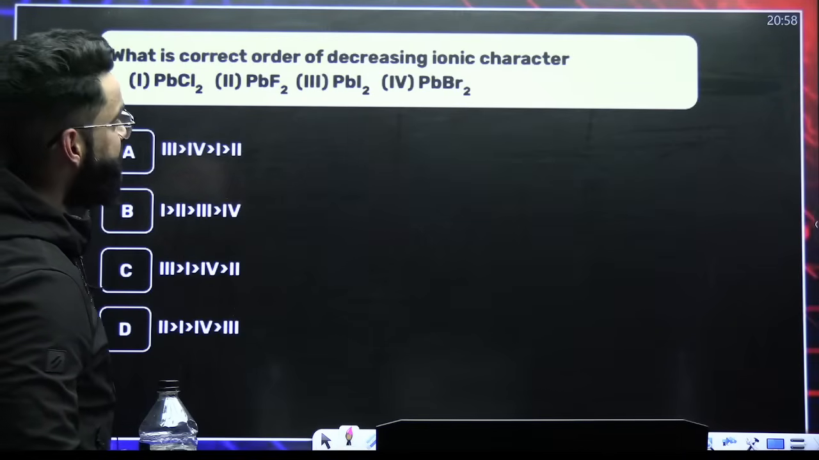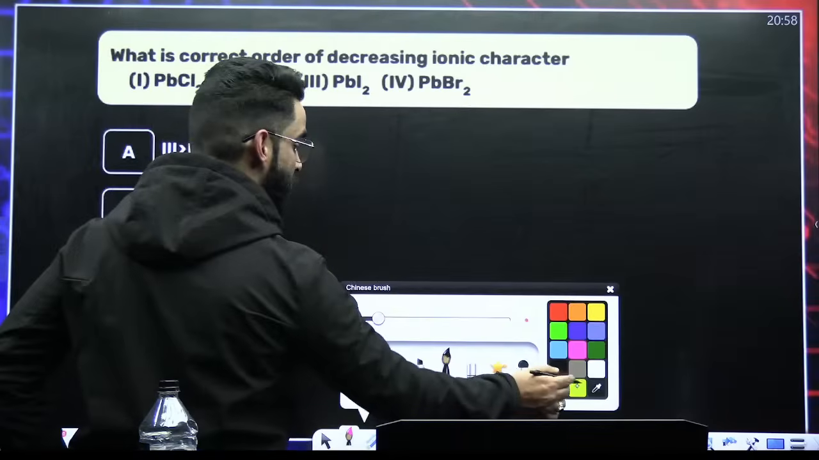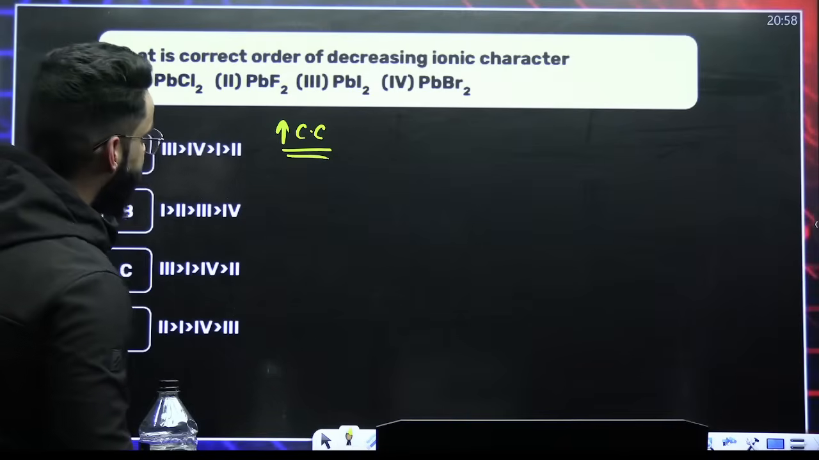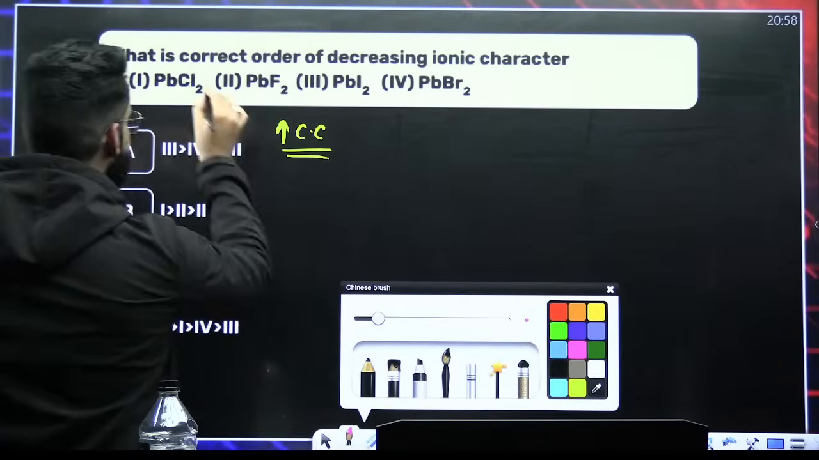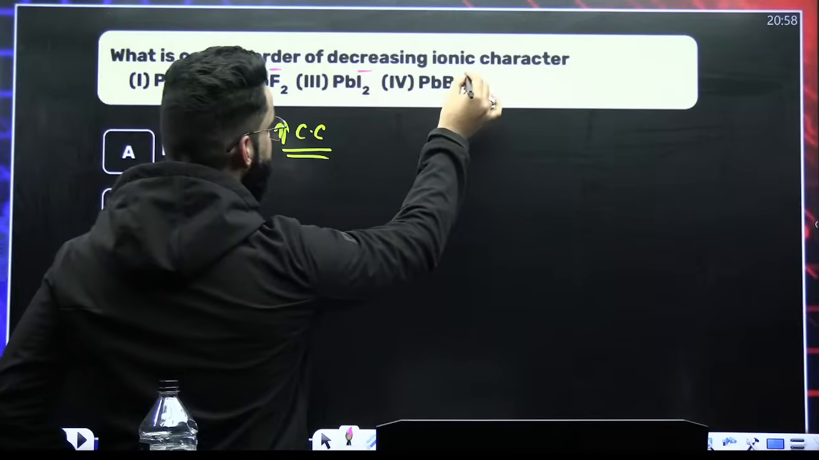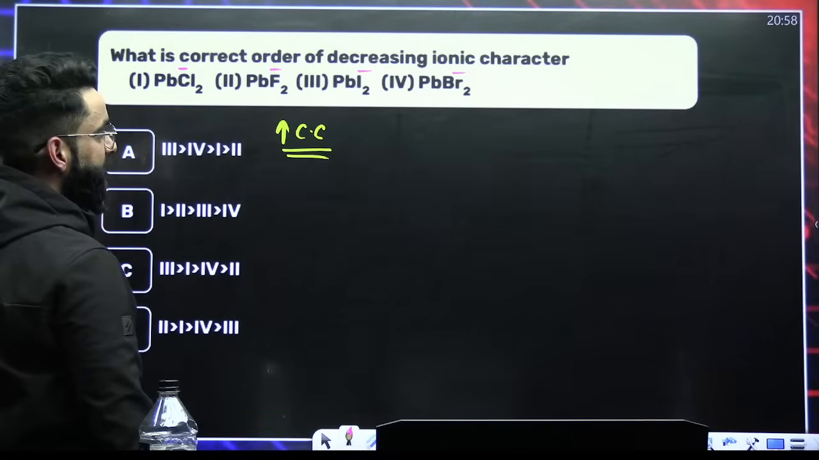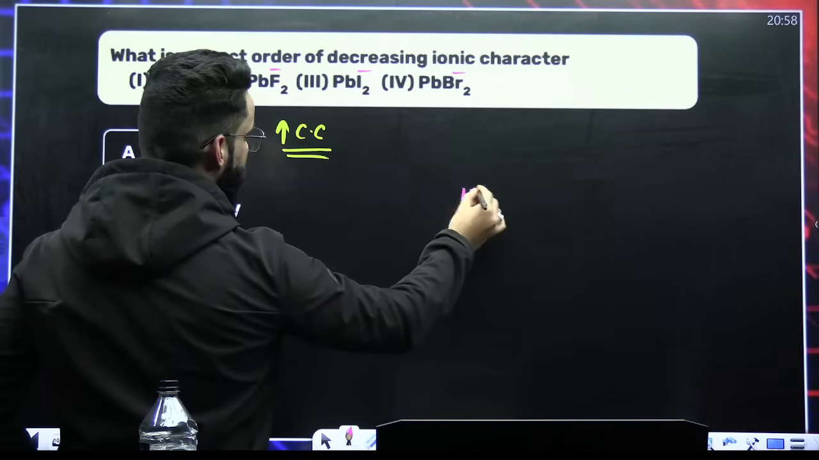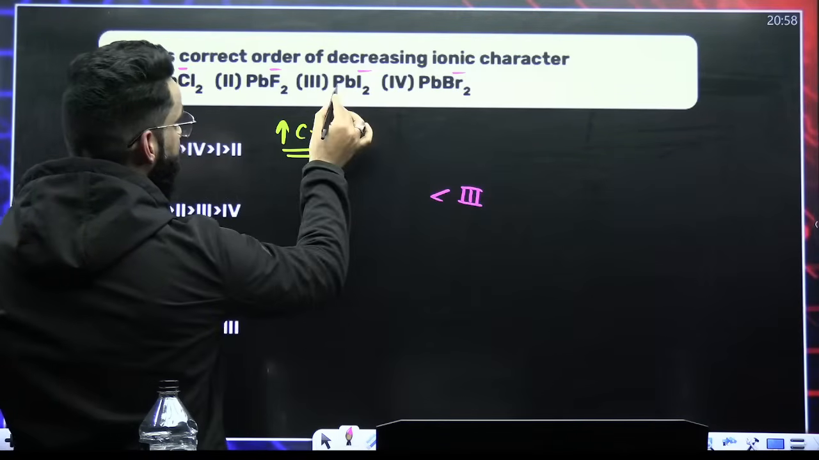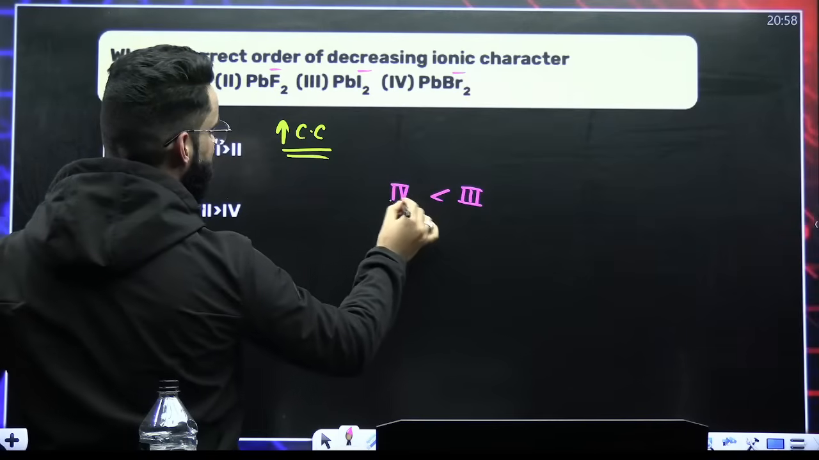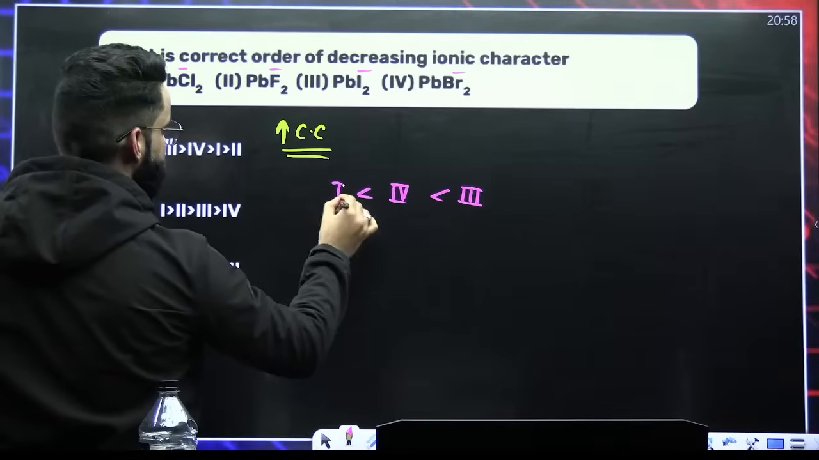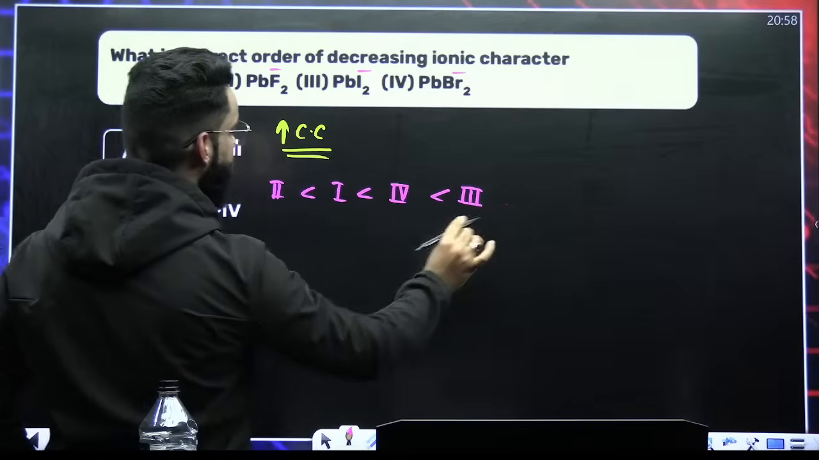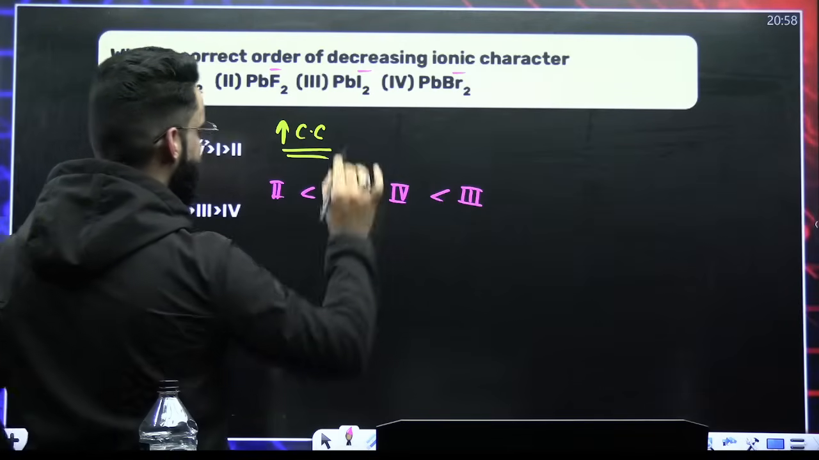What is the correct order of decreasing ionic character? Decreasing ionic character means increasing covalent character. So we have to give the order of increasing covalent character. Now if you look carefully, this is Cl negative, this is F negative, this is I negative, this is Br negative. The size of I negative is maximum, so it will have maximum covalent character. After that comes Br negative, then Cl negative, then F negative. This is the increasing order of covalent character, or you can say this is the decreasing order of the ionic character.